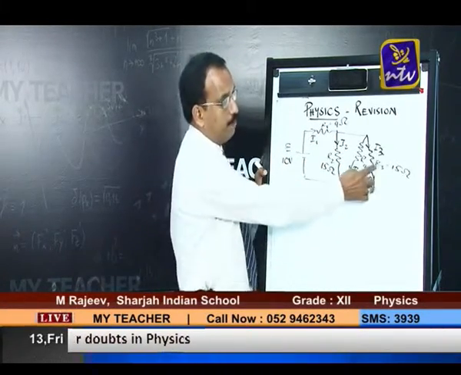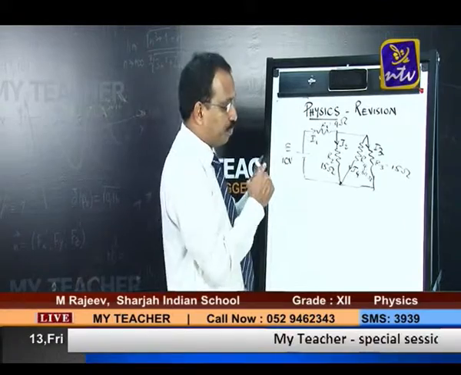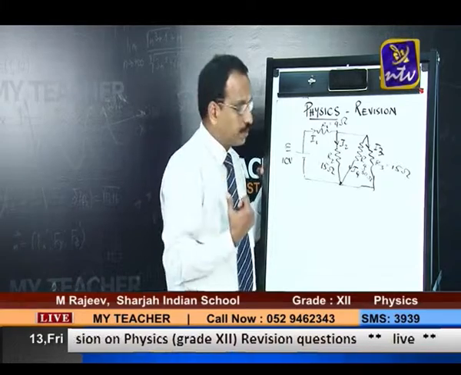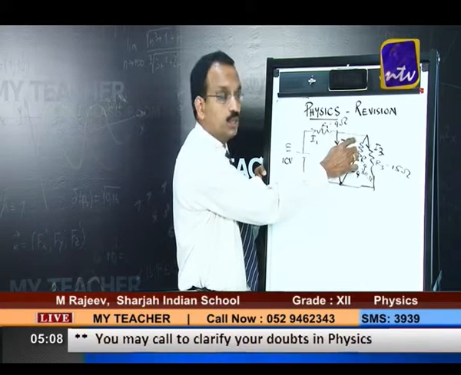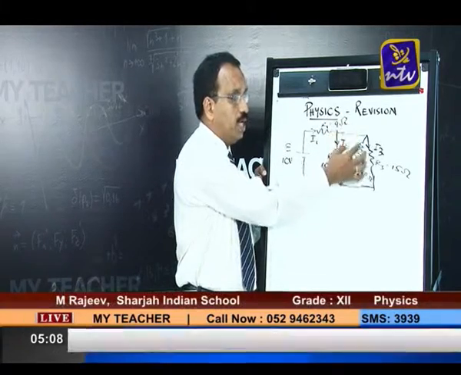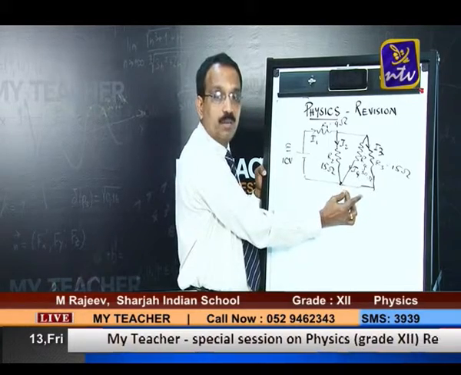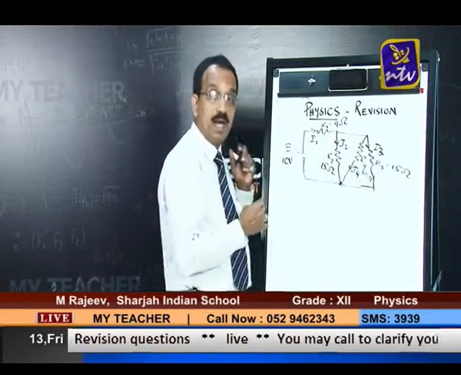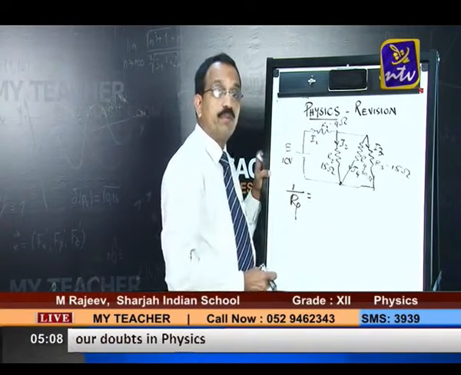You see these three resistors we have. How do you find the equivalent resistance of the circuit? The very first thing is to identify which resistors are in parallel or series. You can make out that these two resistors are connected together and here there is nothing, so all this can be considered as connected together. All three ends are connected to one end and the other three ends are connected to the other end. That means these three resistors are in parallel. For the parallel combination, the effective resistance is given by 1 by Rp is equal to 1 by R1 plus 1 by R2 plus 1 by R3.